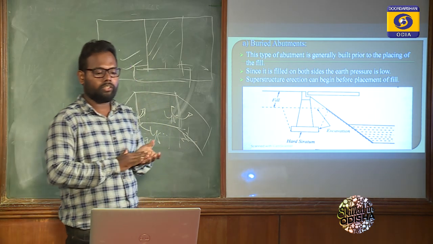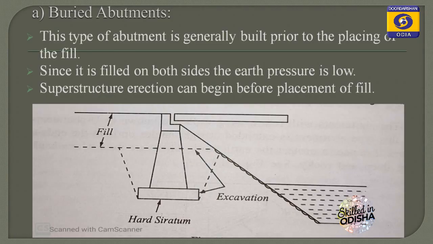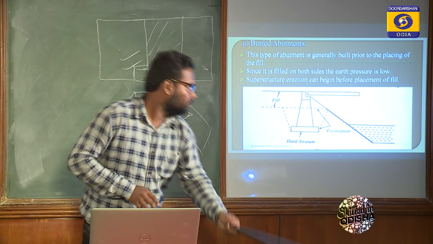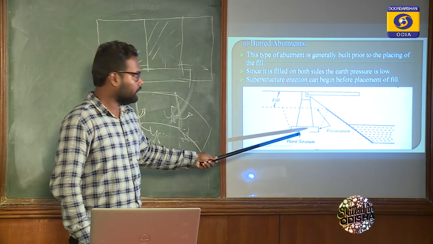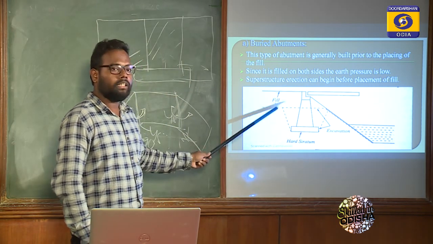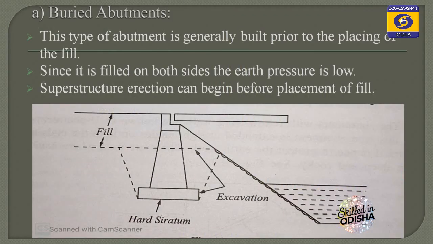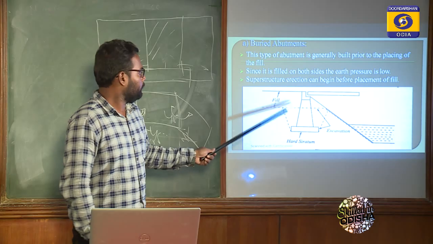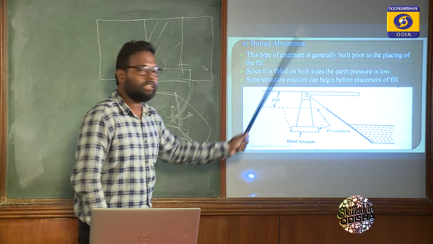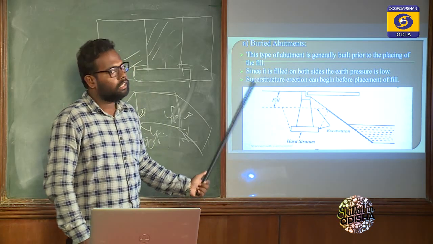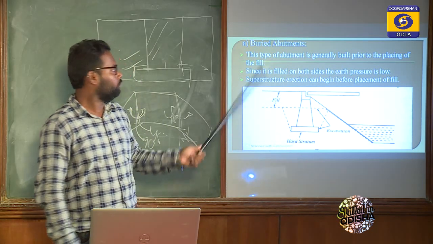What do you mean by buried abutment? We construct the abutment, then we do the filling. Now look at the diagram. First we construct this abutment, then we fill the earth, either both sides or one side. Before filling also we can construct the superstructure above the abutment. This is known as a buried abutment.